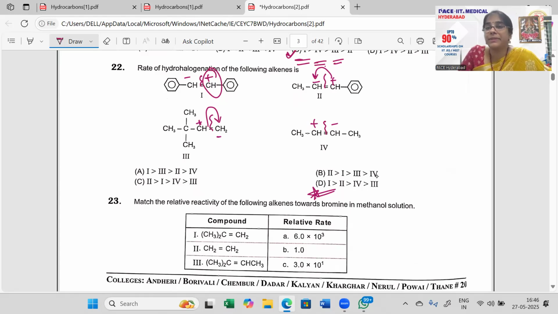Two phenyl groups will give you more stability for your carbocation, and then one phenyl group. So option 1 first, then 2, then out of 4 and 3, I would say 4 and then your 3 group, right? So that would be the order given: 1, 2, then 4 and 3. Yes, that would be the order.